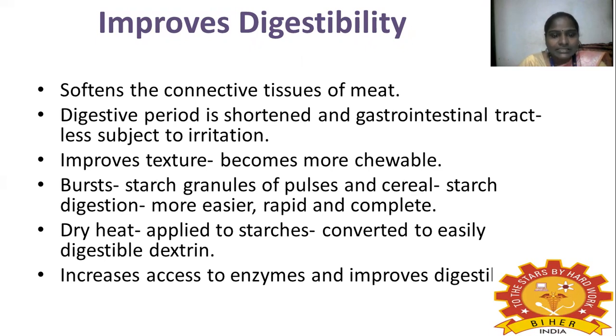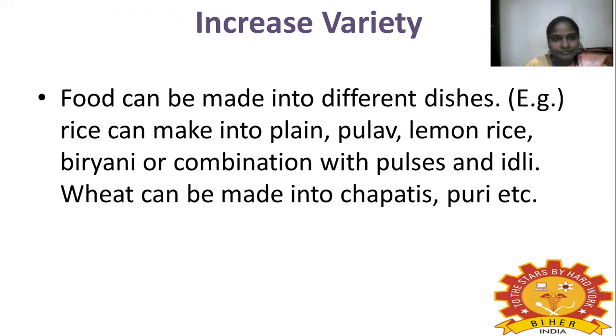During cooking, the starch granules of pulses and cereals are broken down more easily, rapidly and completely. When dry heat is applied, starches are easily converted to digestible dextrin. Starches converted to dextrin increase access to enzymes and improve digestibility. For that reason, cooking is very important.